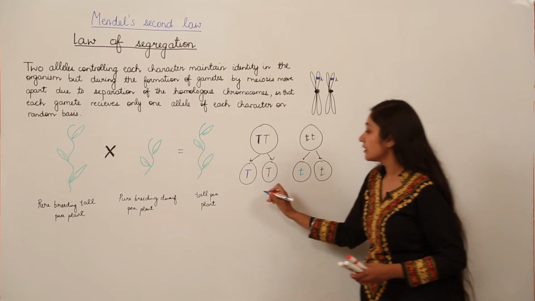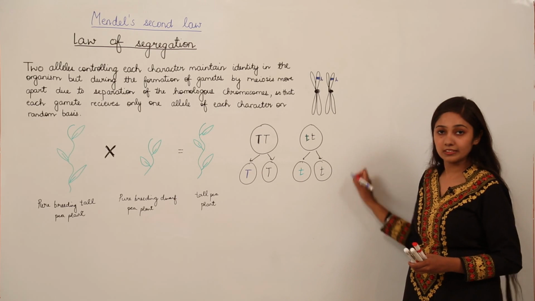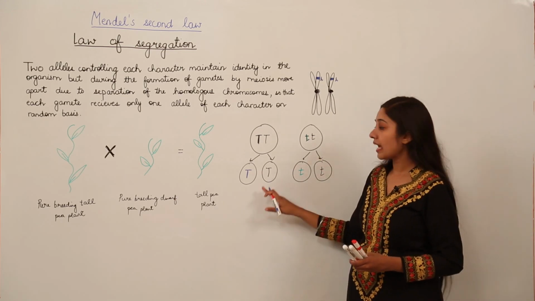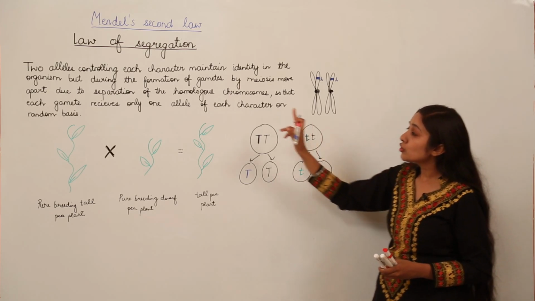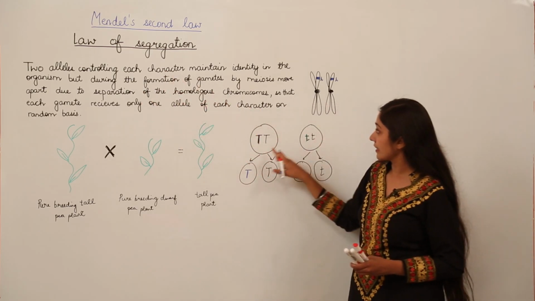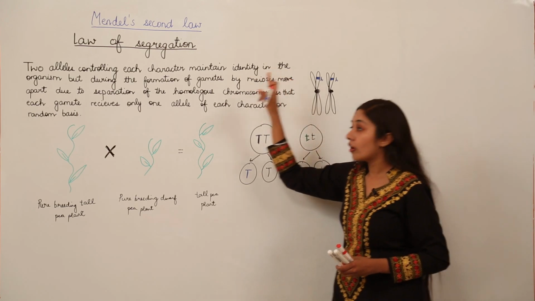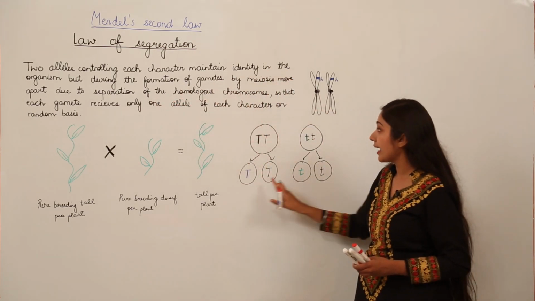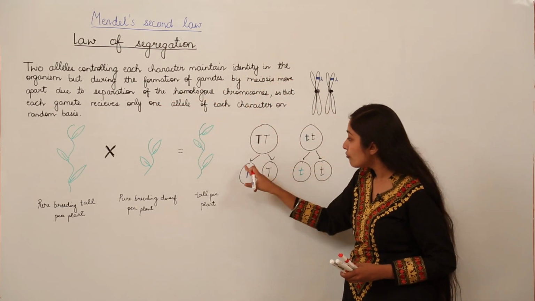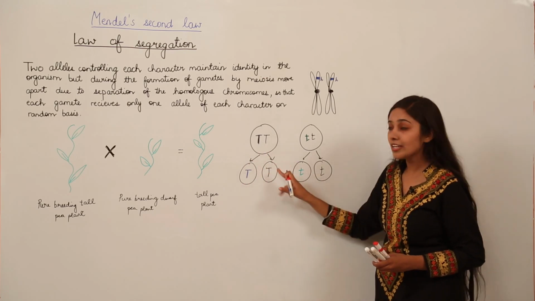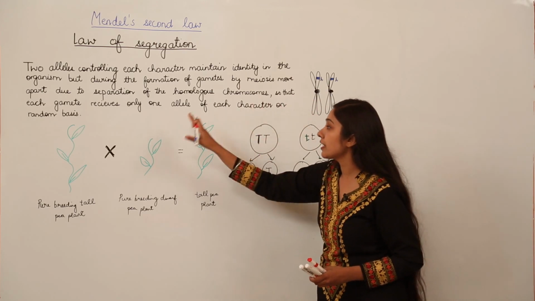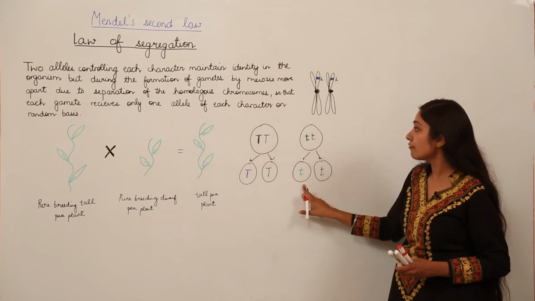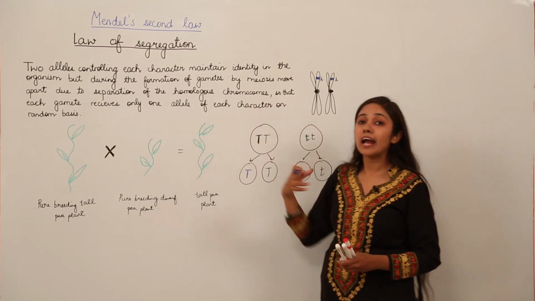So this is the result of meiosis, during which gametes are formed and haploid cells are there, which have half the number of chromosomes. So two alleles controlling each character maintain identity in the organism, but during the formation of gametes by meiosis, they move apart. They are going to segregate or separate from the homologous chromosome, so that each gamete receives only one allele of each character on a random basis.